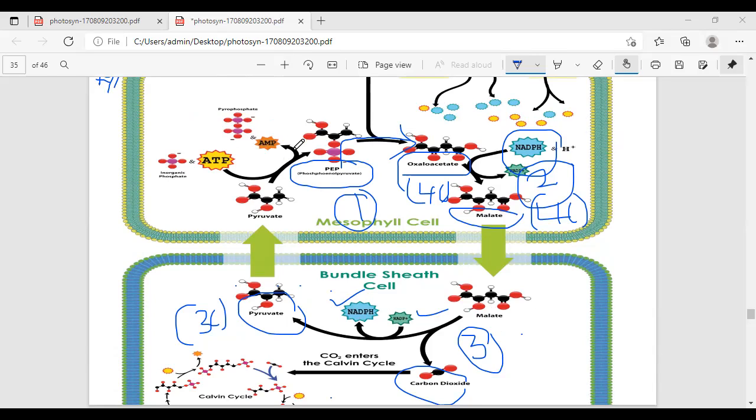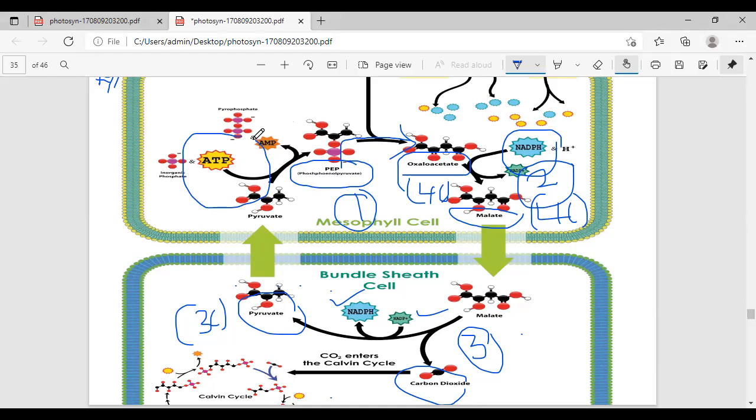This pyruvic acid is converted again to PEP, phosphoenol pyruvic acid. In between, the enzyme phosphoenol pyruvate dikinase catalyzes it. Here, how is pyruvic acid formed? Here some amount of ATP is utilized in the phosphorylation.